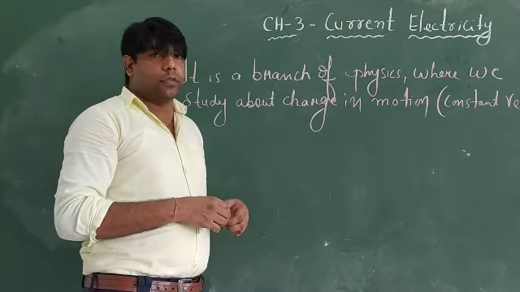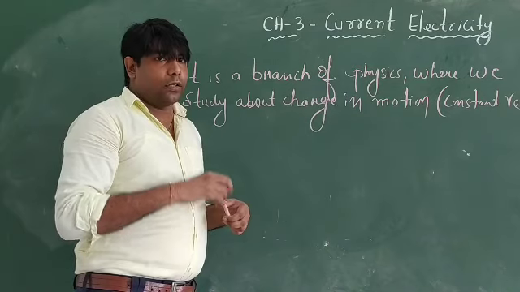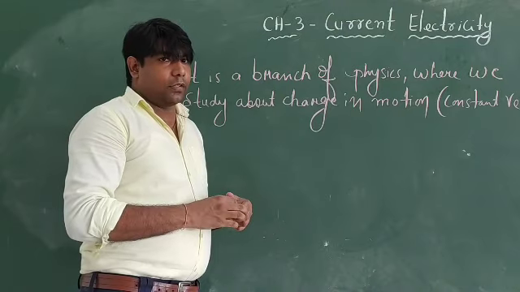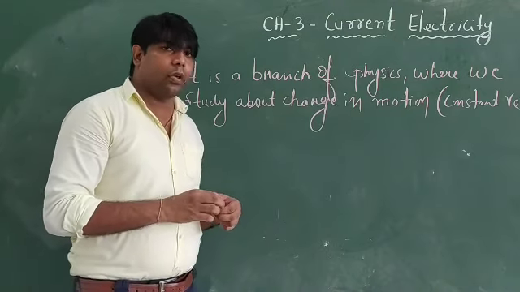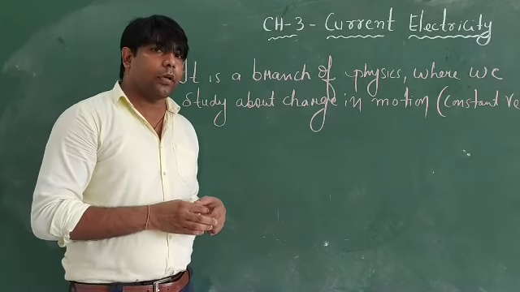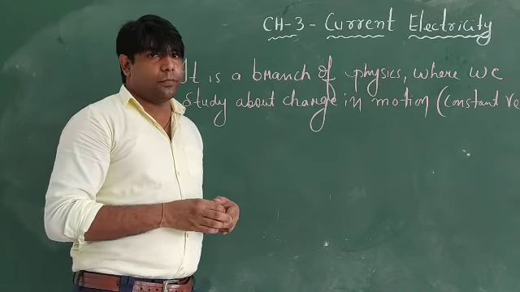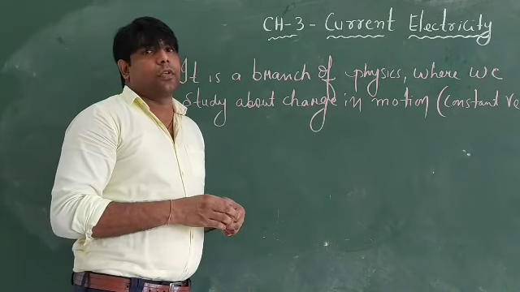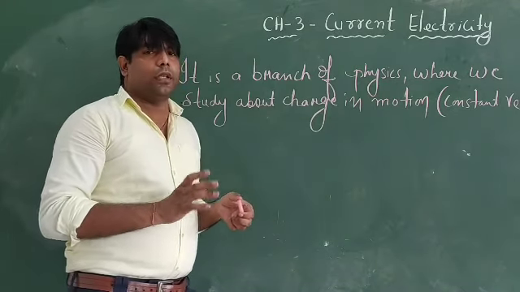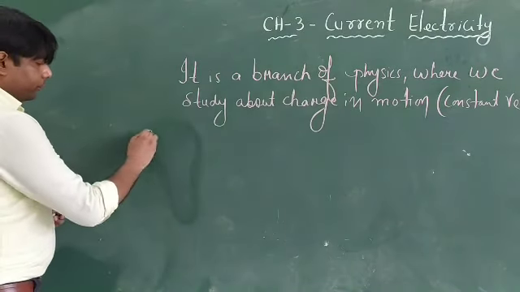For example, if we talk about solids, such as a conductor, there are valence electrons, that is, loosely bound electrons. They are responsible for the current conduction. So in a solid conductor, valence electrons are the charge carriers. In liquids, positive ions and negative ions are the charge carriers. In gases, positive ions and electrons are the charge carriers. Generally we deal with solid conductors only.